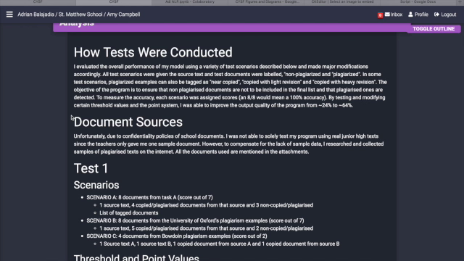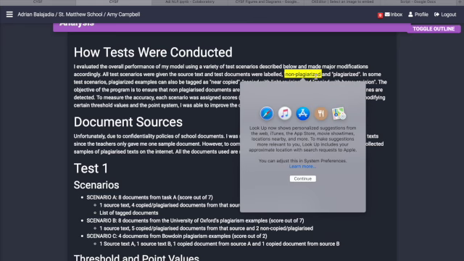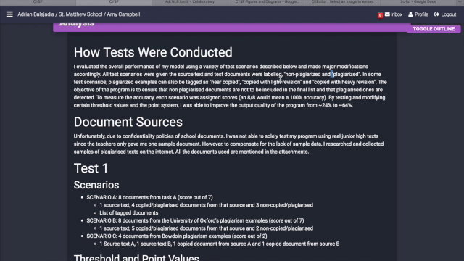And each test case included at least 3 scenarios, with each scenario including the source text and a few test documents or test samples which were labeled as either non-plagiarized or plagiarized. The objective of the program was to ensure that the non-plagiarized examples were excluded from the output list, while the plagiarized examples should, of course, be included in the output list. By testing and modifying the threshold values and the point system, I was able to improve the output quality of the program from 24% to 64%.